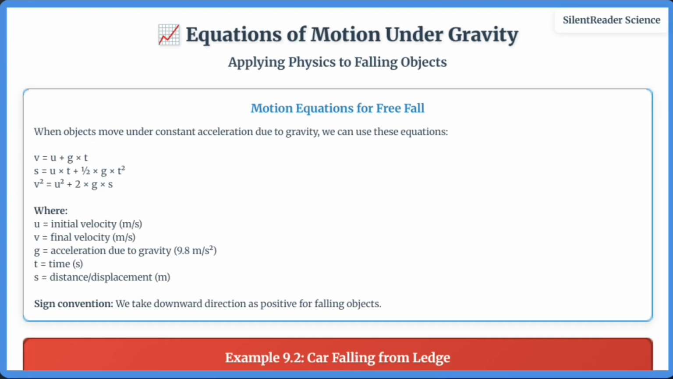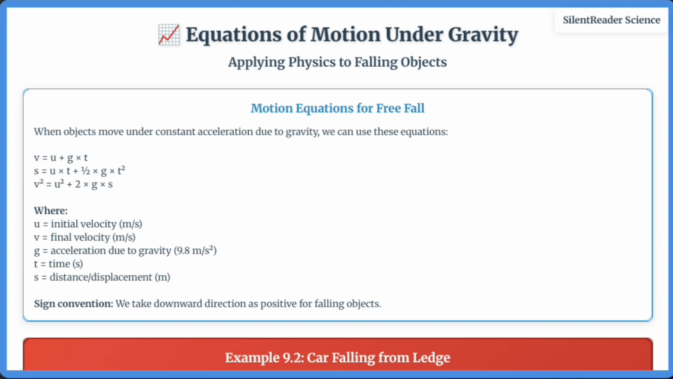We can use equations of motion to solve problems involving objects moving under gravity. For free fall, we use the same equations as for constant acceleration, with a equal to g. For example, if an object is dropped from rest, its velocity after time t is v equals g times t, and the distance fallen is s equals 1/2 g times t squared.